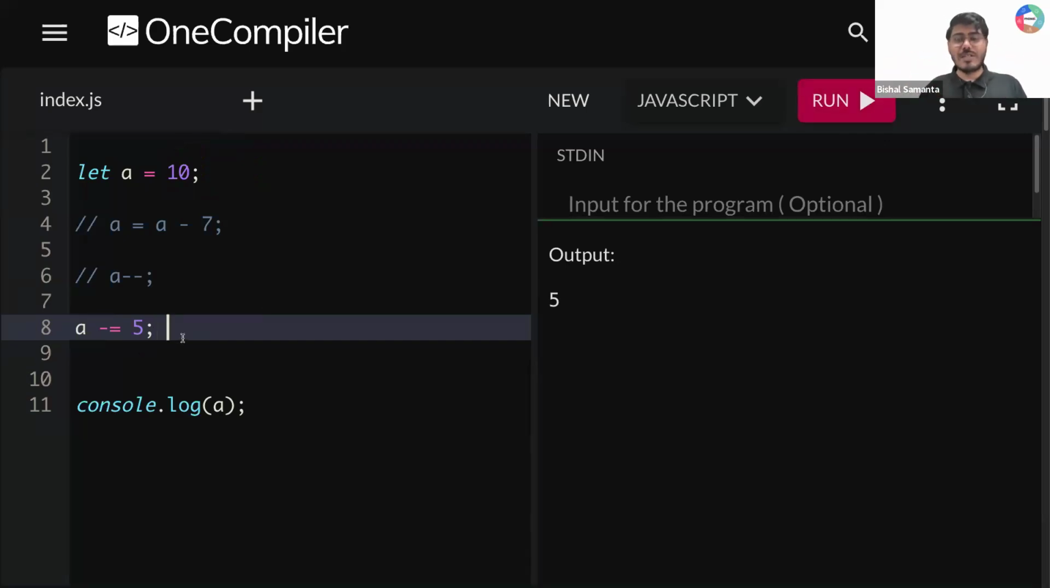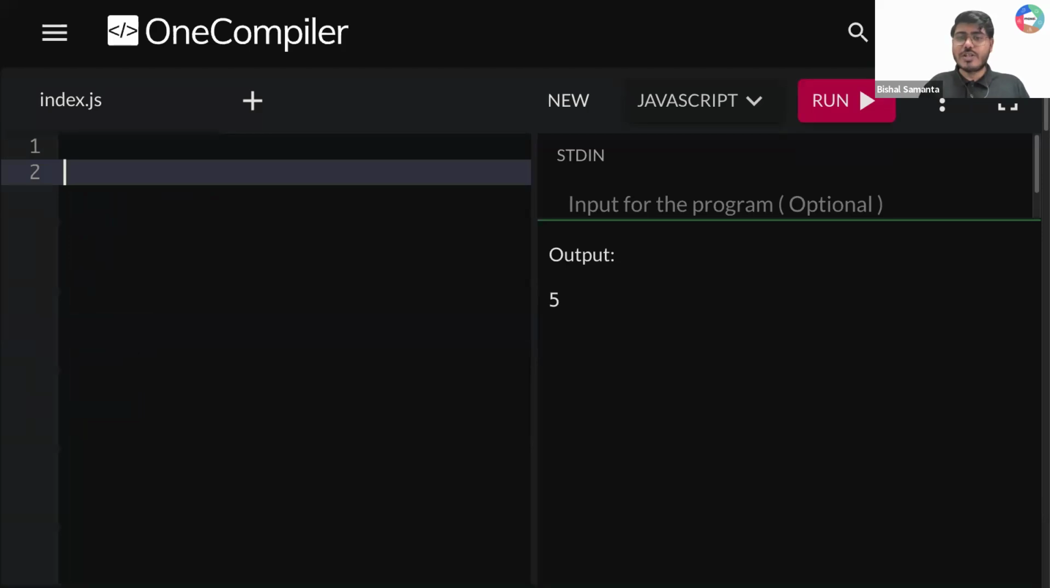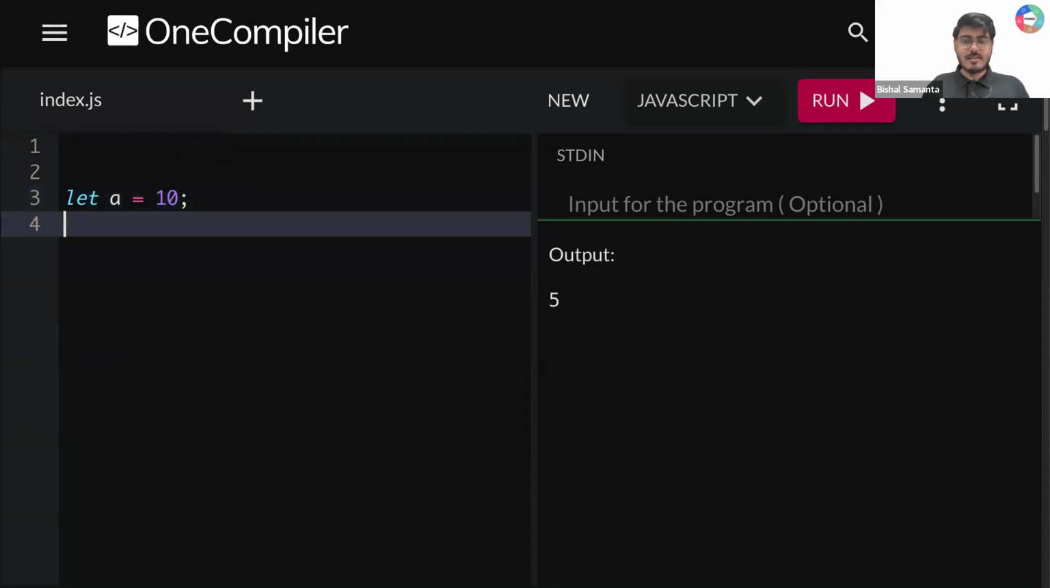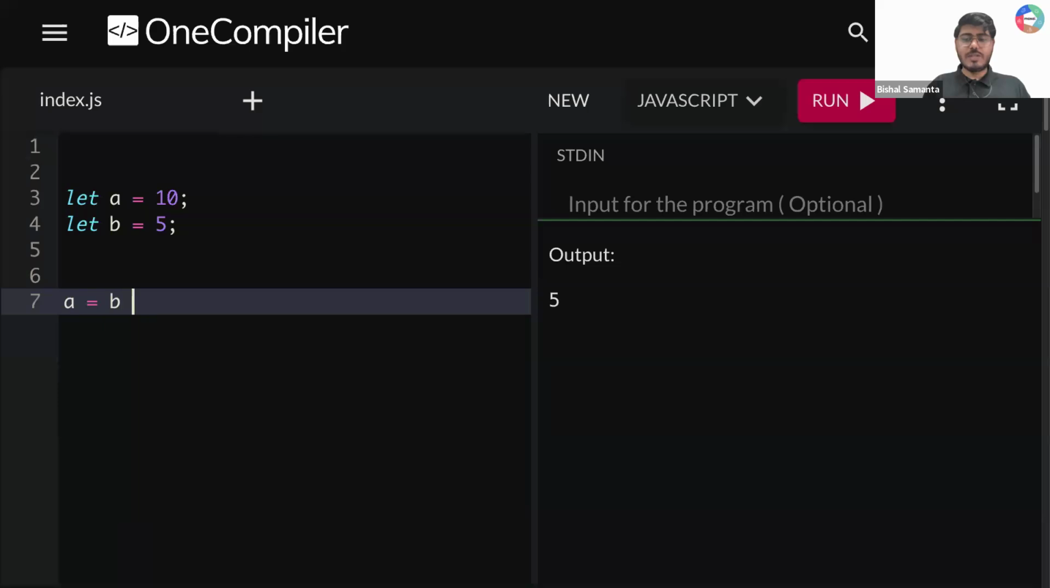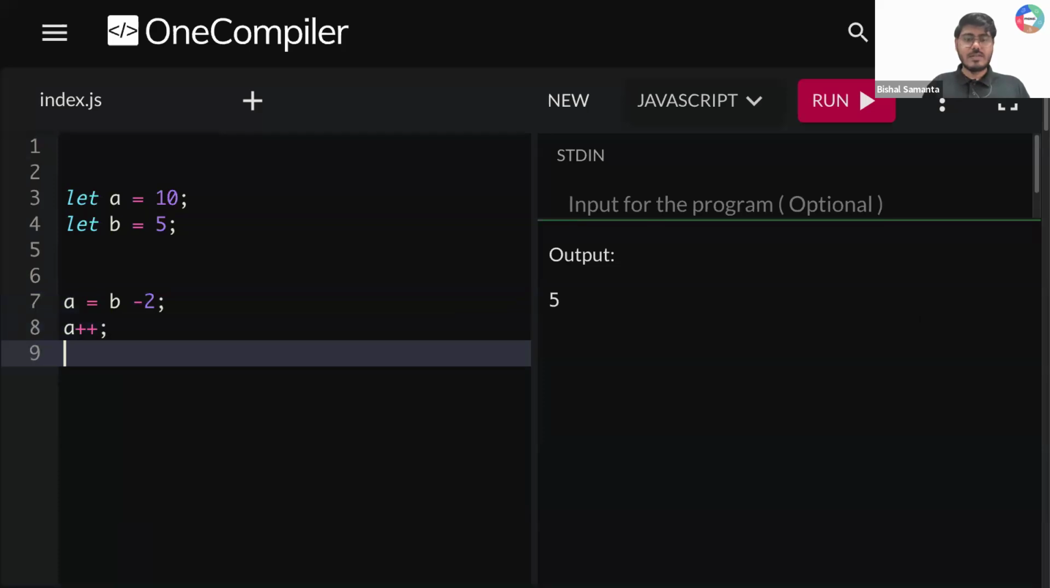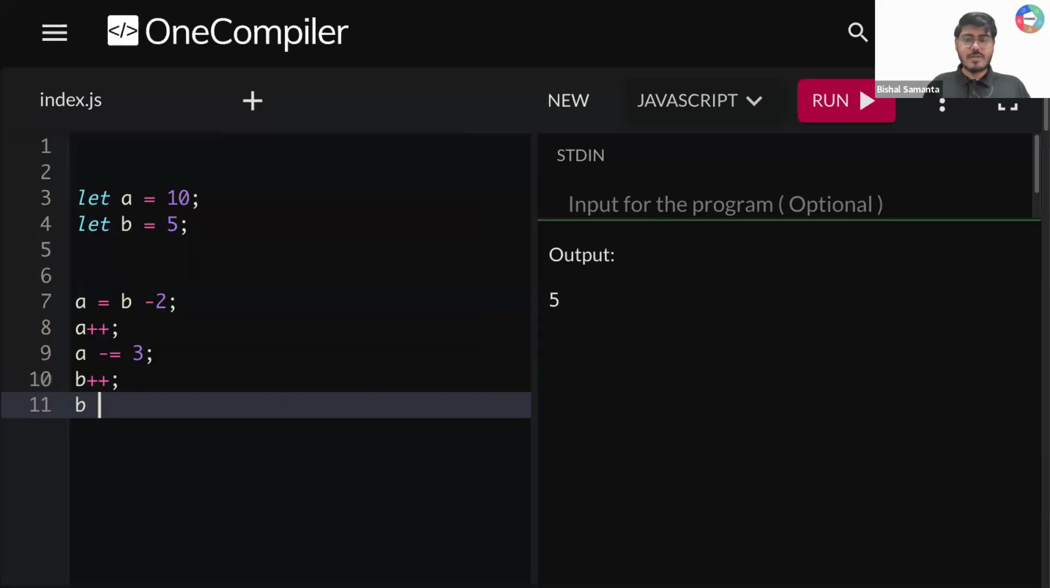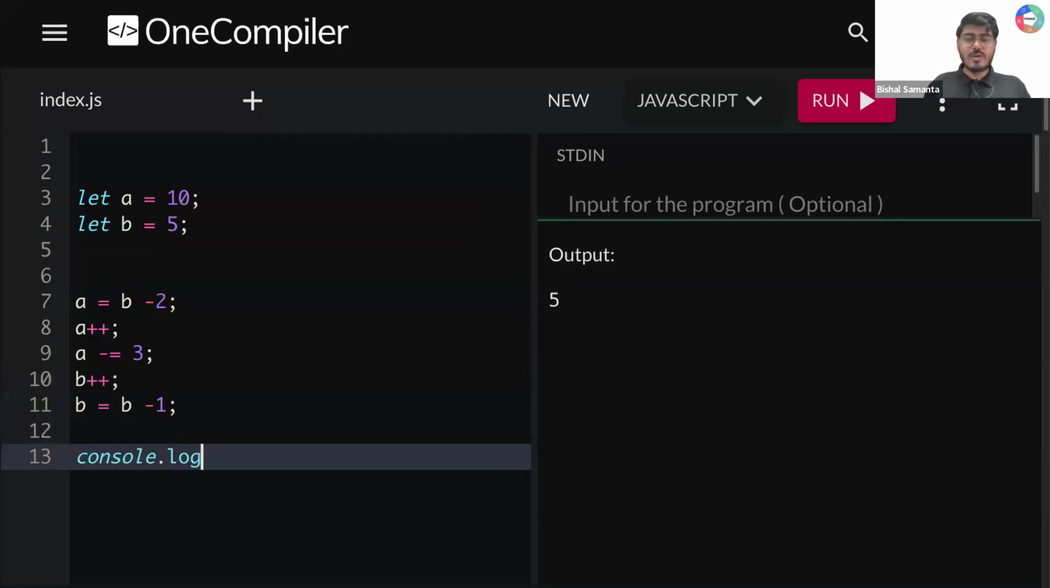I spent too much time on this simple topic. Okay. So if it is clear, let me give you a question to all of you. Are you ready? Let A is equal to 10. Let B is equal to 5. A is equal to B minus 2. A plus plus. A minus equal to B. B plus plus. B is equal to B minus 1. Console.log.